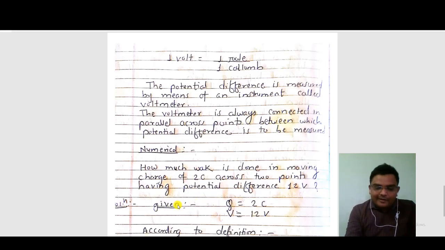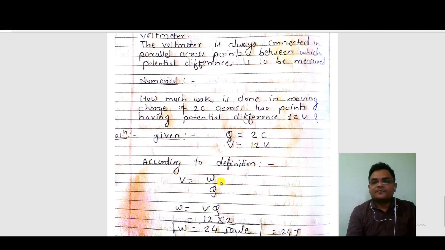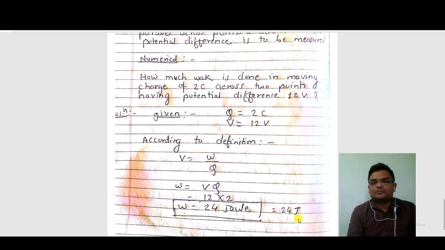Okay, first we have to write down the given parameters: Q is equal to 2 coulomb, V is equal to 12 volts. Come to the formula according to the definition, V is equal to W by Q. We want work done, so cross multiply, the formula becomes W equals V into Q. Put the values: V is 12, Q is 2 coulomb, so 12 twos are 24, and the unit of work done is joule, so our answer is 24 joule.